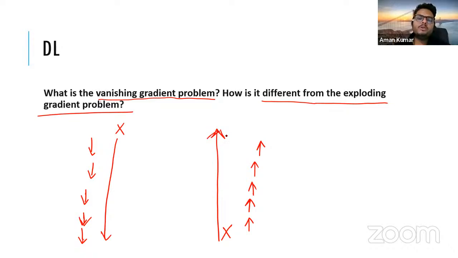Okay, how do we overcome these problems? What are the solutions? Just a follow-up question on this. Do you know how we can take care of these problems?